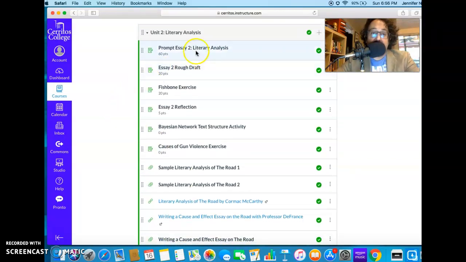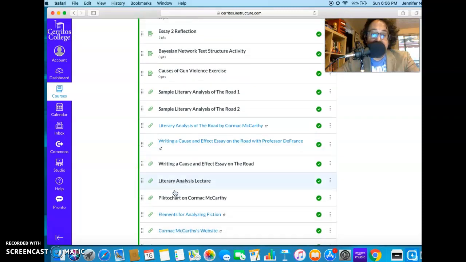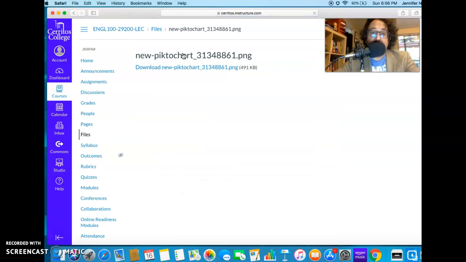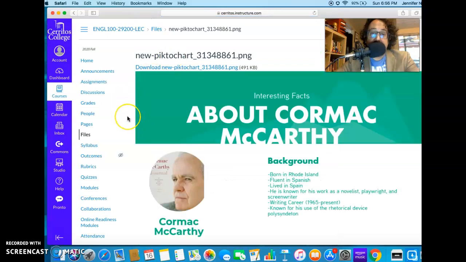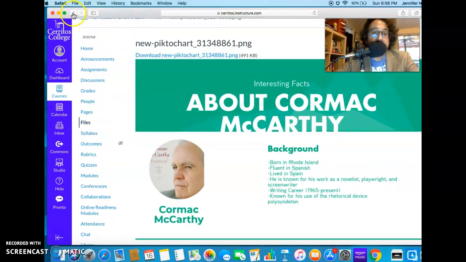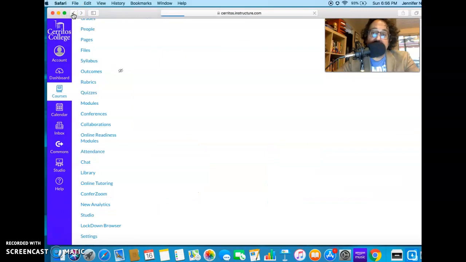And we see things that are worth points, right? Draft, fishbone exercise, and some extra credits, some samples. So there's a lectures, and then we should have some additional material. This is something I actually put together about the author of this, Cormac McCarthy. This is a picto chart on Cormac McCarthy, created for fun, just because I have the time.